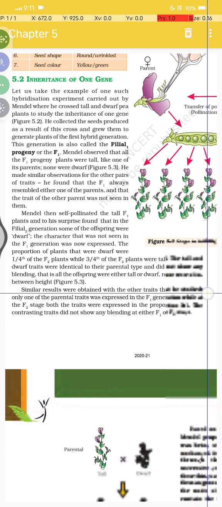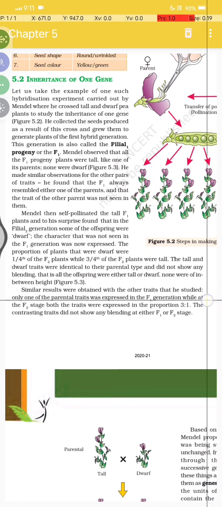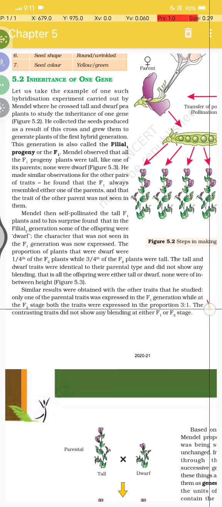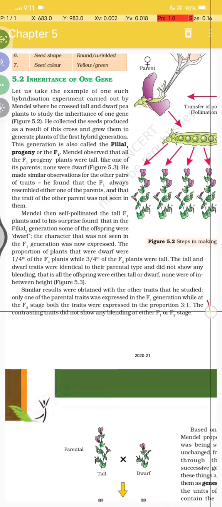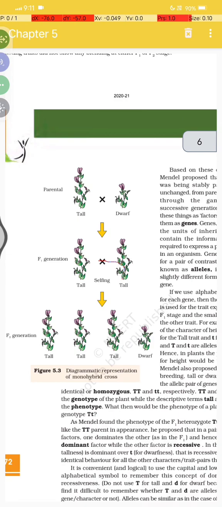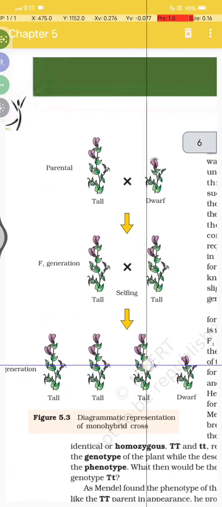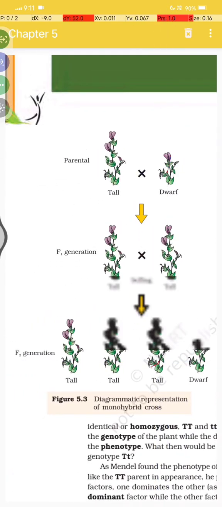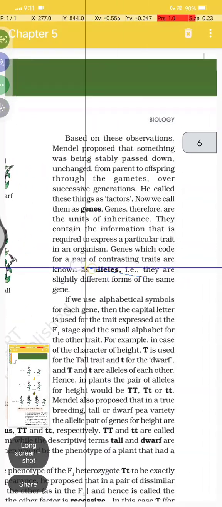Similar results were obtained with the other traits that he studied. Only one of the parental traits was expressed in the F1 generation, while at the F2 stage both traits were expressed in the proportion 3:1. The contrasting traits did not show any blending at either the F1 or F2 stages. Okay, you should know this too, it would be better, it is very important from the exam point of view.